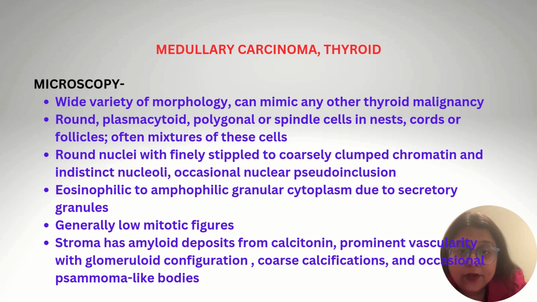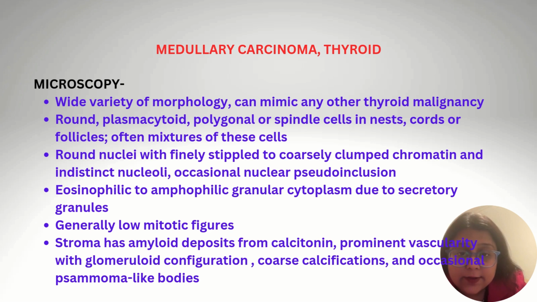Microscopically, there is a wide range of morphology and can mimic any other thyroid malignancy. The tumor cells are round, plasmacytoid, polygonal, or spindle cells in nests, cords or follicles, often a mixture of these cells are seen.